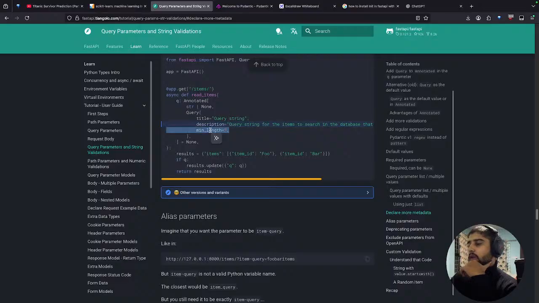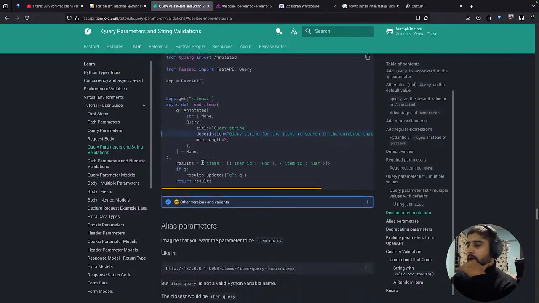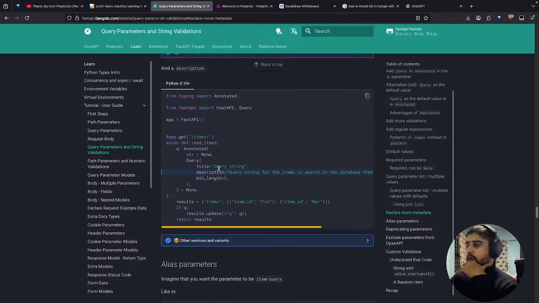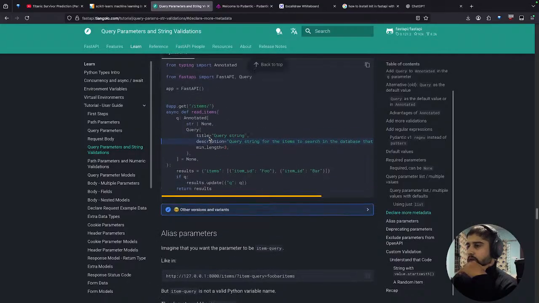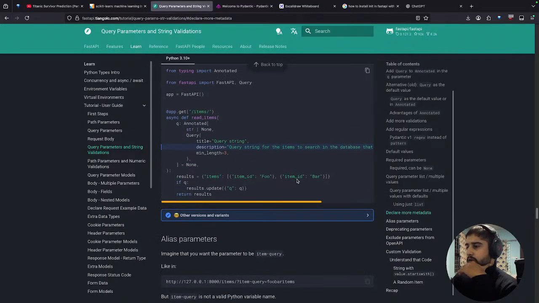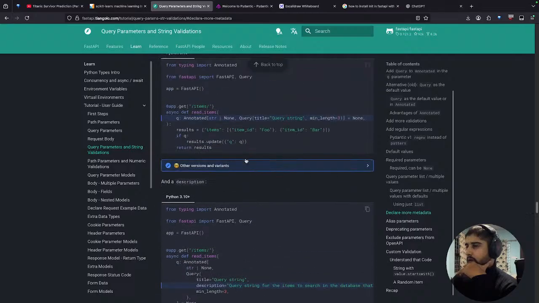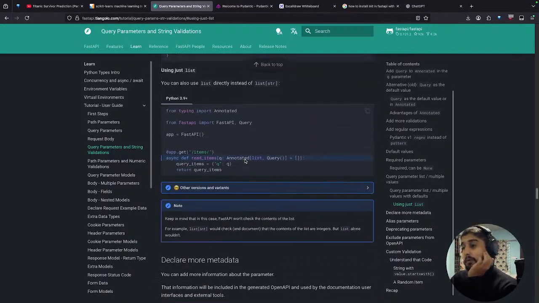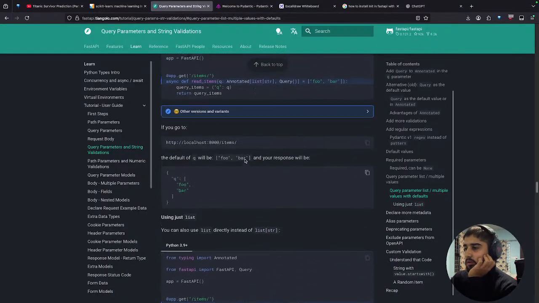Okay, this Query thing is used for this q, all right? So look at this q. I think it's a query string. Okay, wait, I have to actually see the previous one.